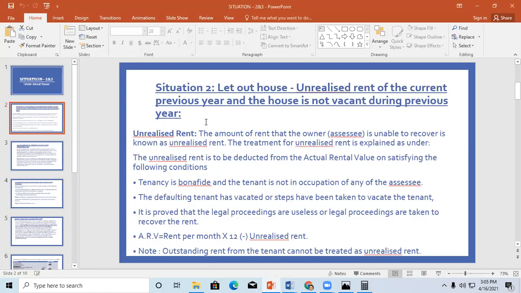So under situation 2, you gave your house on let out for 12 months. Say, for example, 10 months you received rent, 2 months you couldn't receive rent, and that fellow has already vacated, and there is no use. If you take legal action on him also, you can't recover the amount, then that amount is considered as unrealized rent.